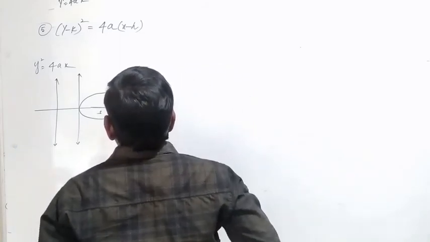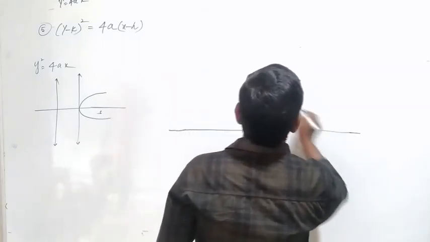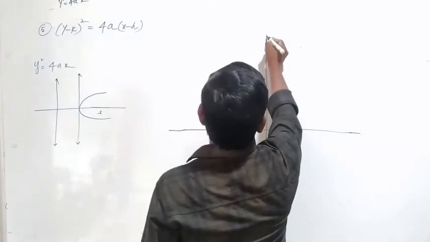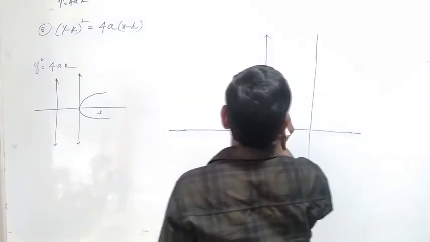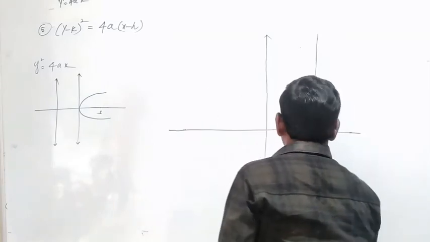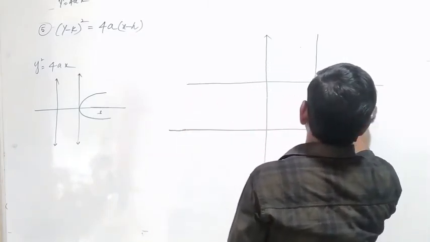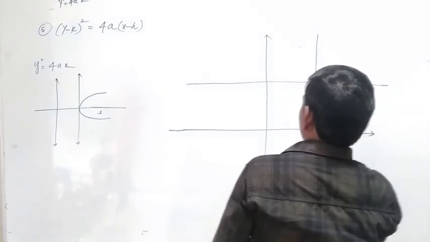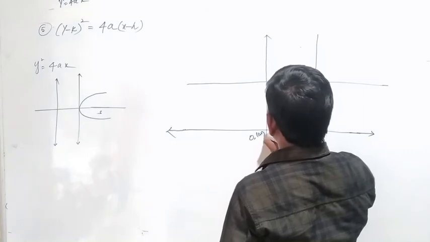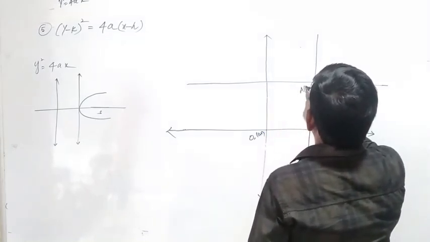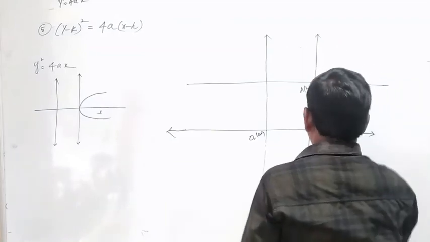O is the origin 0, 0 and A is h, k, and there is a point S. So take the shape of the parabola.